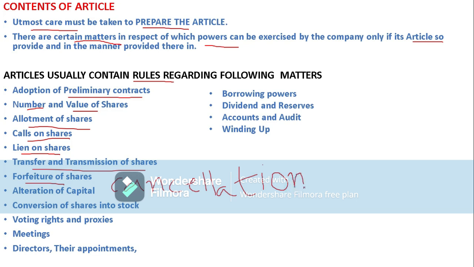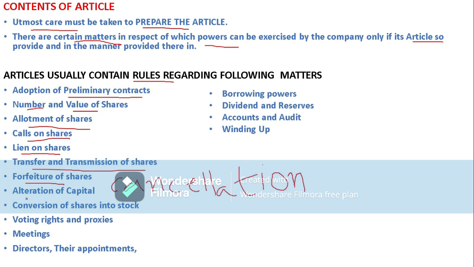Whenever a shareholder owes some money to the company and is not paying that money, in that case the company will cancel the shares of that shareholder. So that is known as forfeiture of shares.